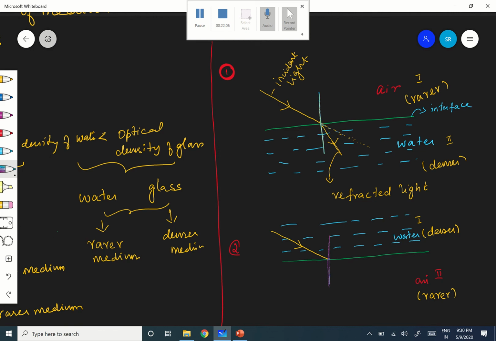Now, what happens? See, it is going from denser to rarer, water to air. Therefore, what will happen to the speed? Speed will definitely increase, correct? So what is the original path here? This is the original path. But speed is increasing now.